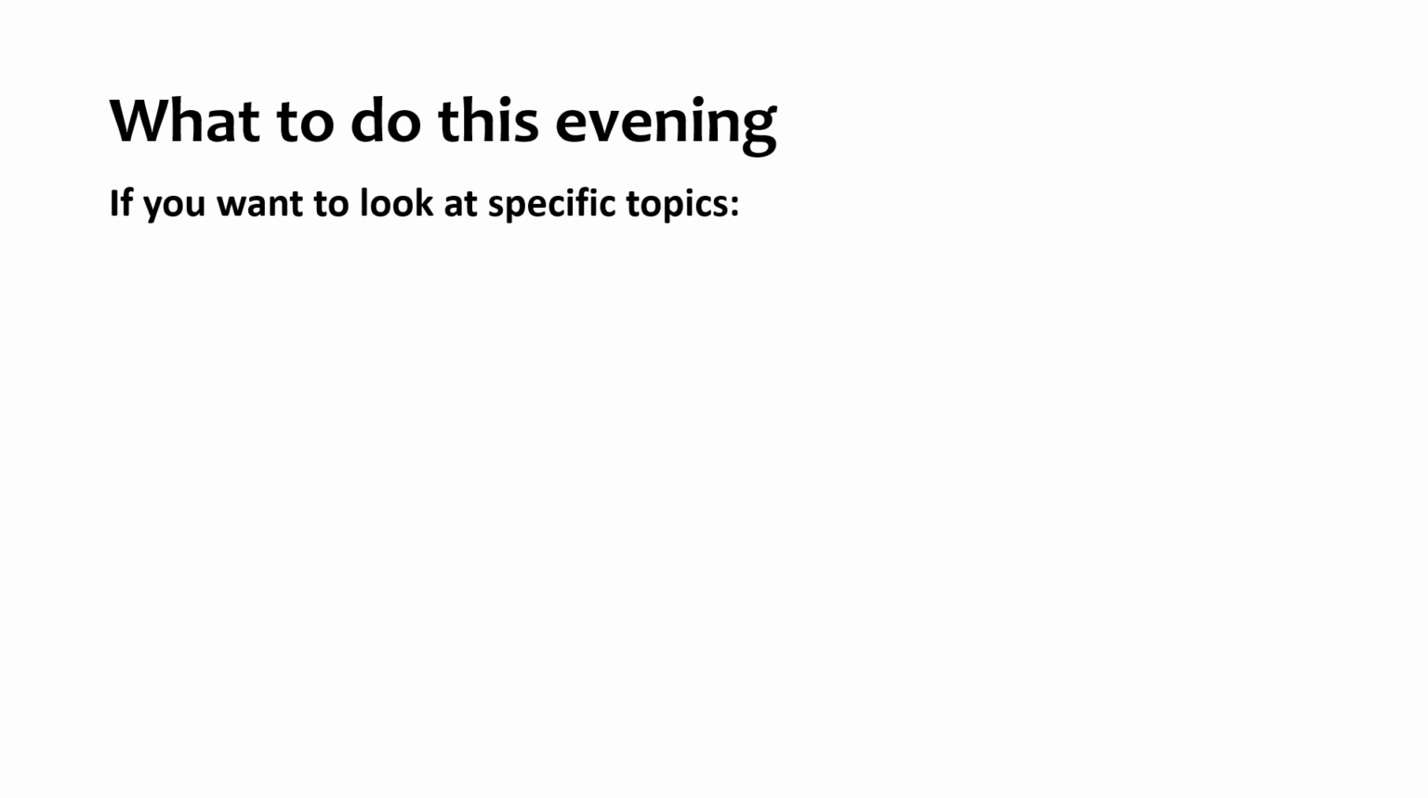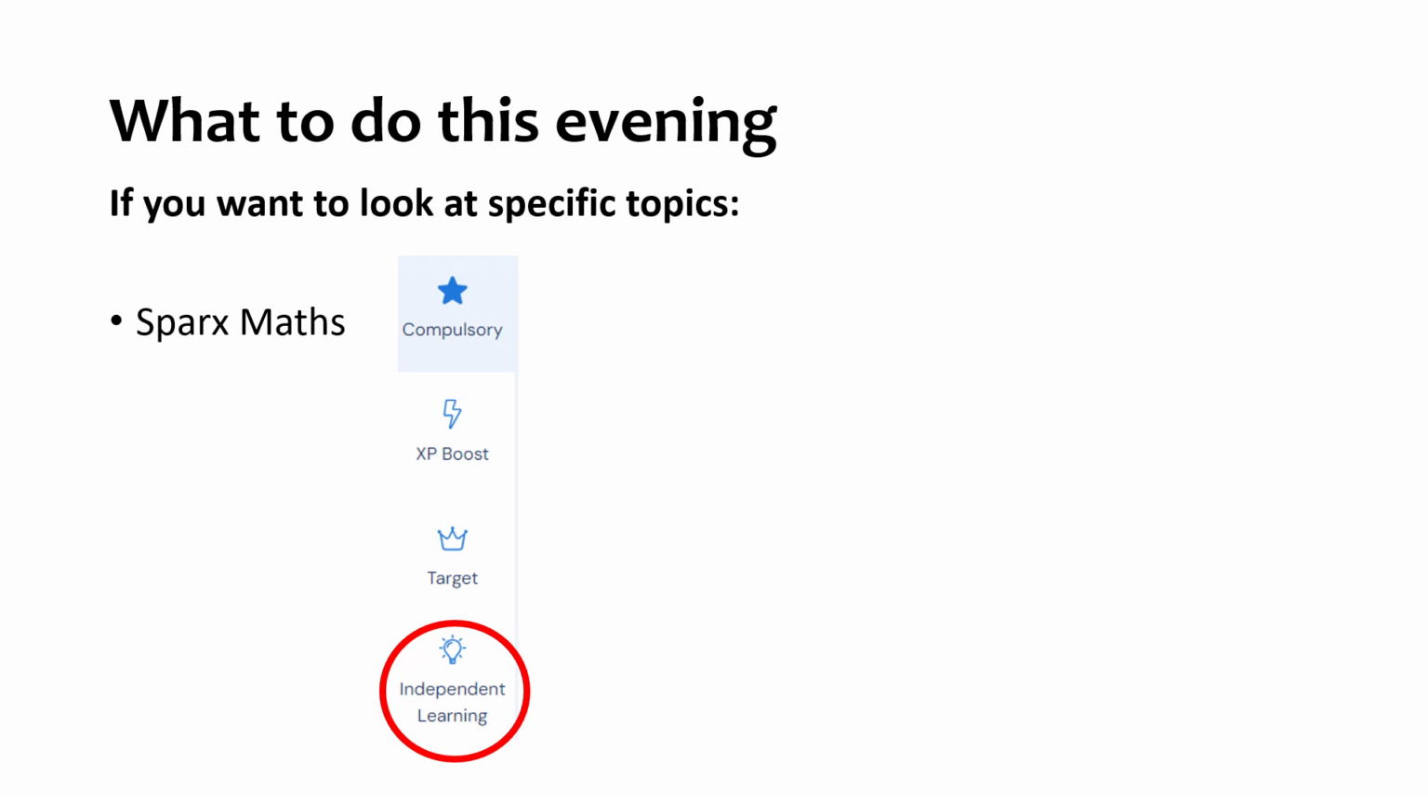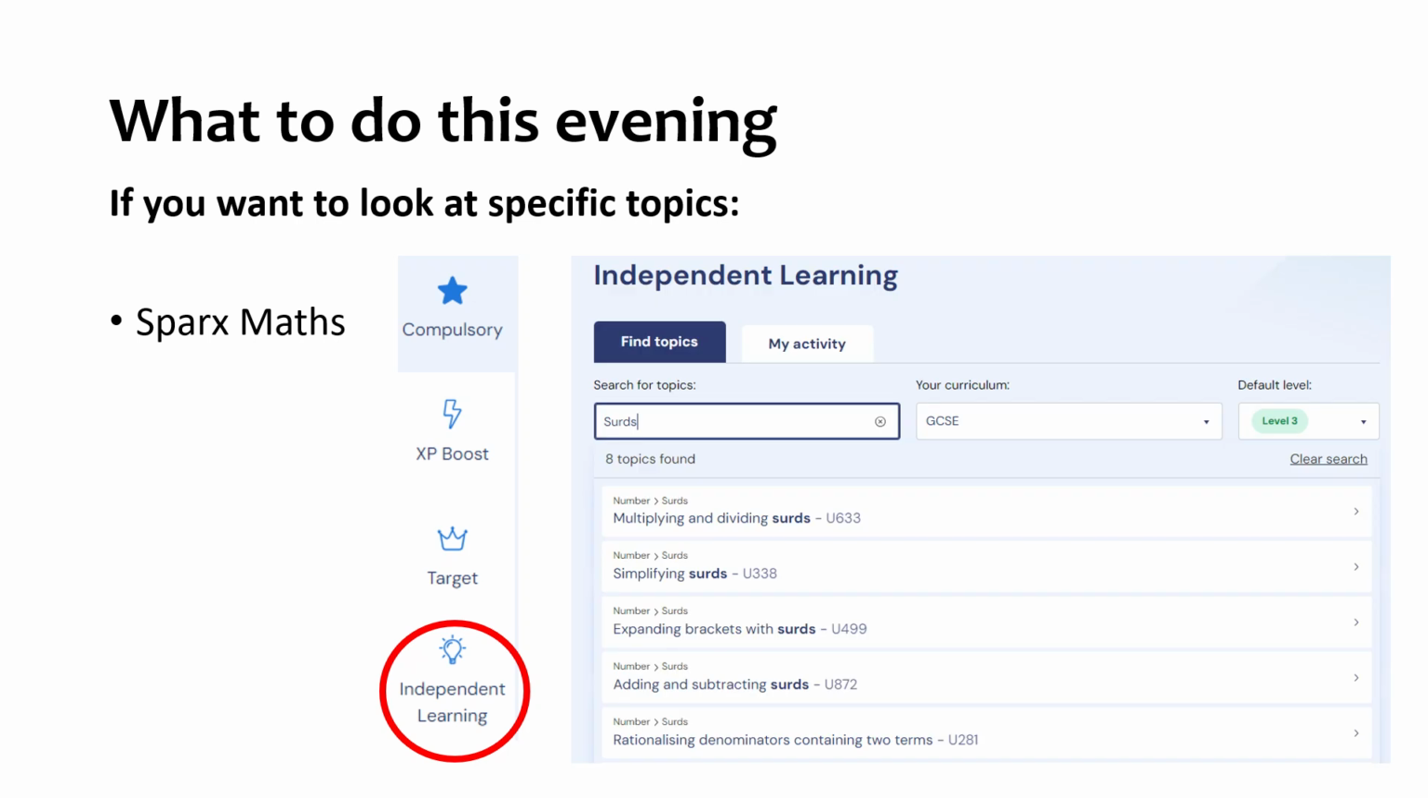So a really quick reminder, if you want to look at specific topics, first place to go is Sparks Maths. Go to your independent learning section and search your topic. Could be one of those heavy hitting topics we haven't seen yet. Bounds, compound interest, could be cumulative frequency graphs, could be one of these big topics we haven't seen that you want to revise on Sparks.